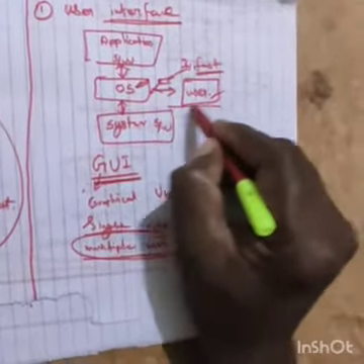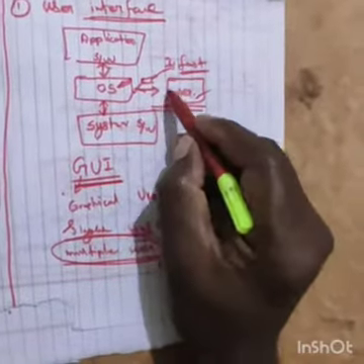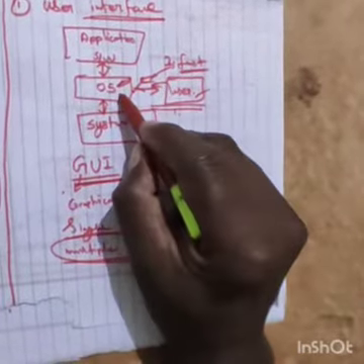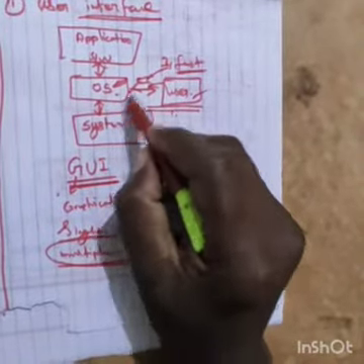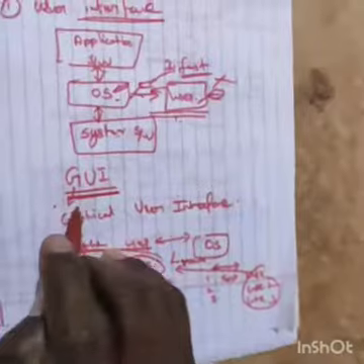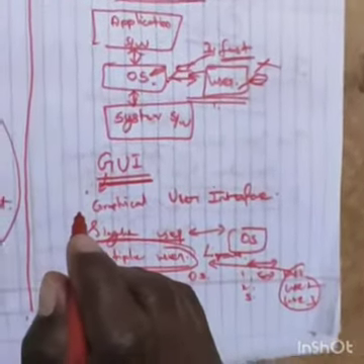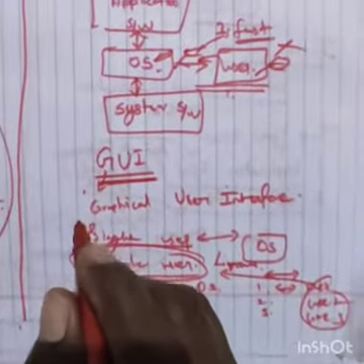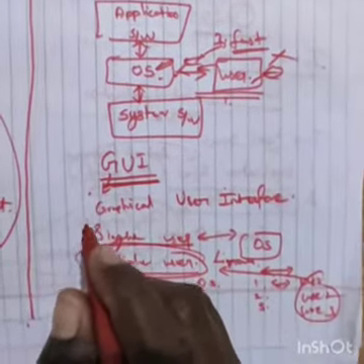The user gives work to the OS, the OS does the work and gives it back to the user without errors. That is the user interface.